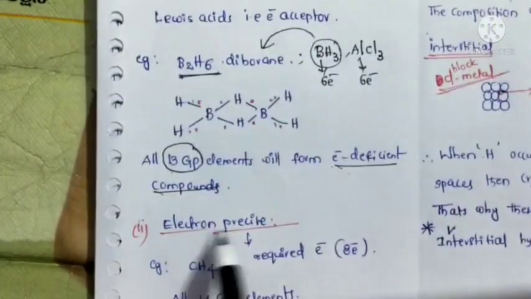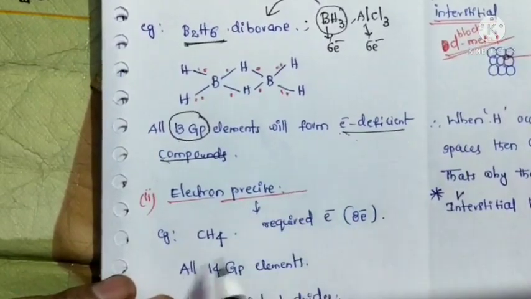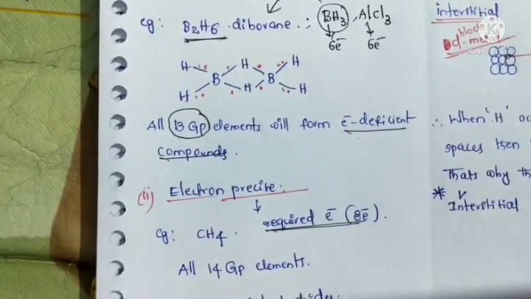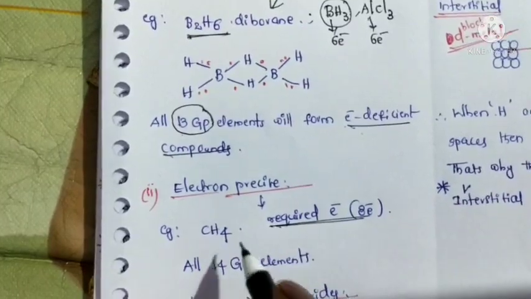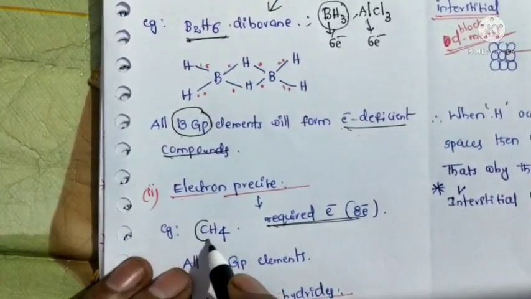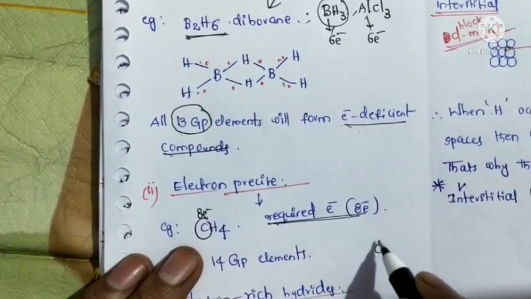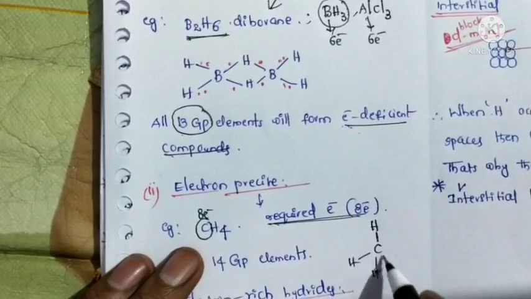Next one is electron precise. Precise means the required electrons, how many? 8 electrons. So methane can form. Does this carbon contain 8 electrons? How? Carbon with hydrogen, hydrogen, hydrogen, hydrogen.